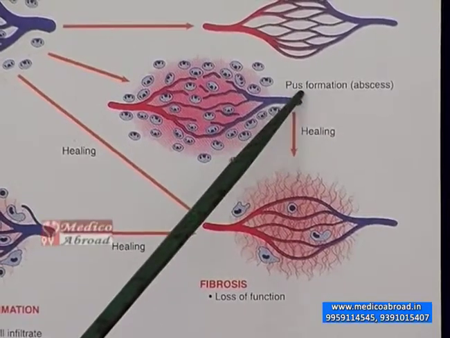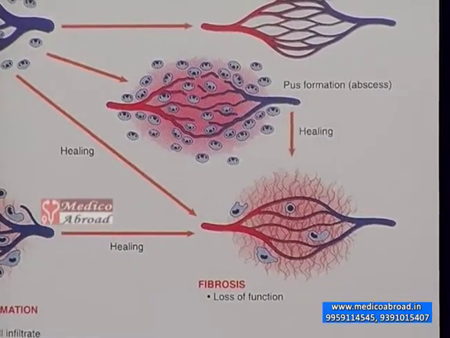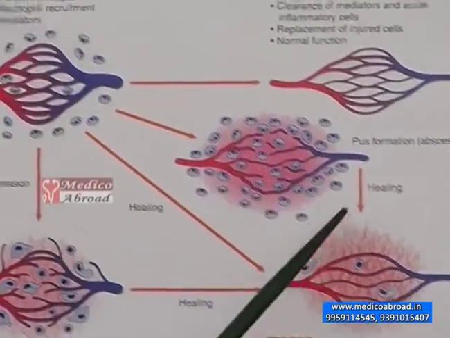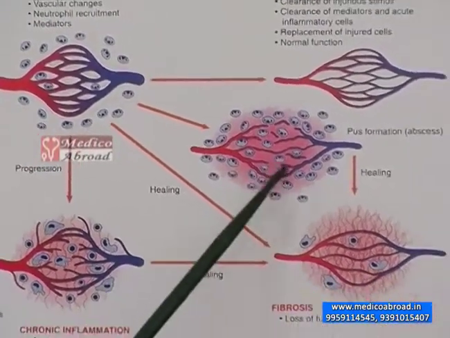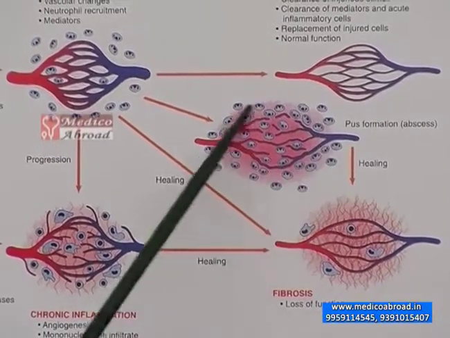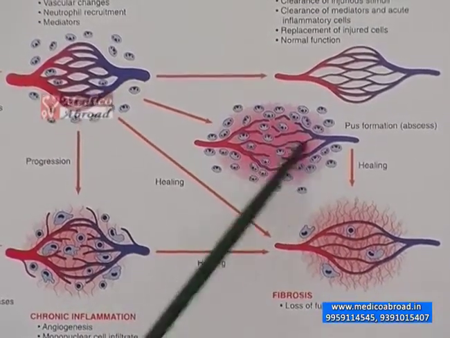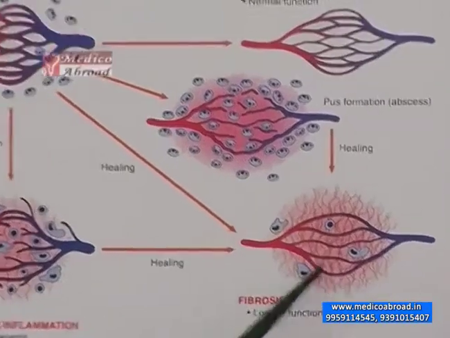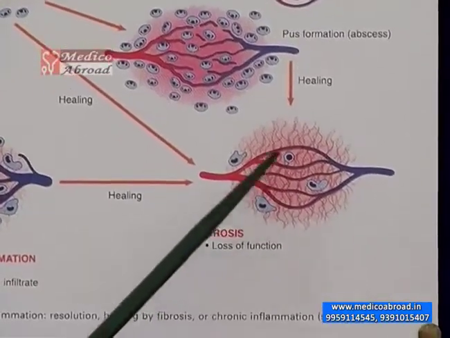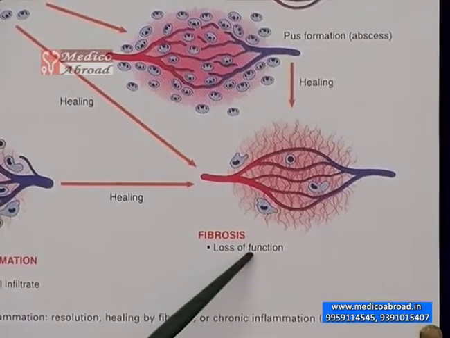That is pus. So, in acute inflammation, the outcome may be formation of pus, by which this infection is walled off at this area, and this pus may resolve and it may heal by fibrosis. But this fibrosis usually entails a loss of function.